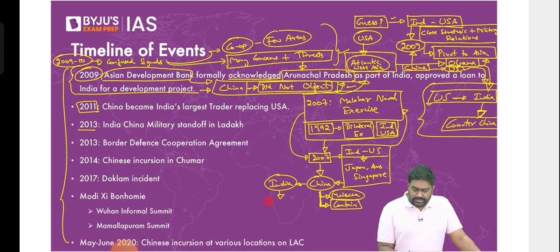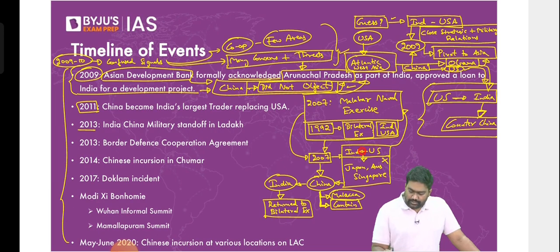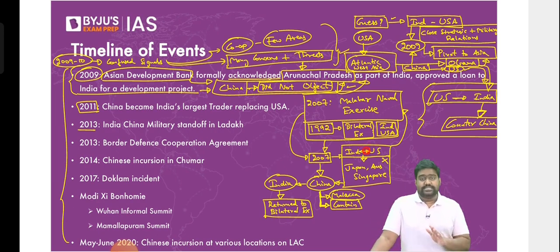Keeping this interest in mind, India returned Malabar to bilateral format. We suspended the multilateral exercise, made it a bilateral exercise again. We stopped inviting Japan, Australia, and others. We brought it back to just an exercise between India and US. This was one signal from China that it was not happy with India, US forming these alliances with others. There were other developments like these.